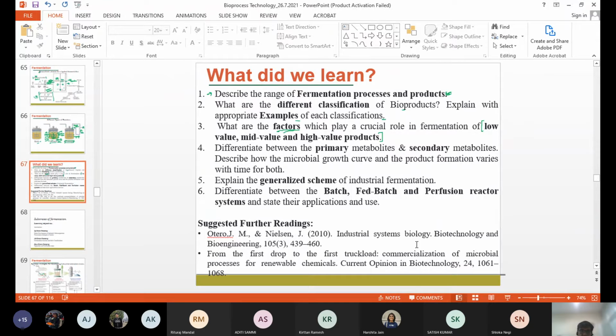Coming to question number six, anyone? What is the difference between batch, fed batch, and perfusion reactors? Rituraj, Ujjwal, anyone? Can you tell the difference between the batch, fed batch, and perfusion reactors?